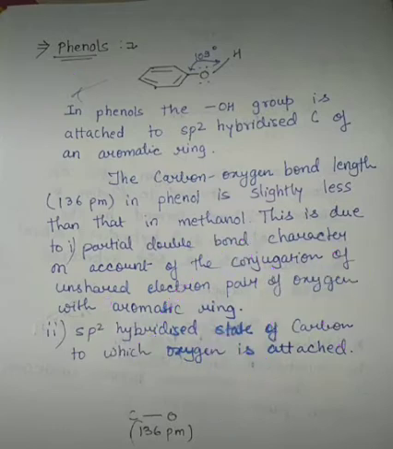It is less than in the case of methanol because of the partial double bond character on account of conjugation of the unshared pair of electrons of oxygen with the aromatic ring. You can see in this diagram there may be conjugation of the unshared pair of electrons and the double bond. Because of this, the bond length is less, and also because of the sp2 hybridized state of the carbon to which oxygen is attached.